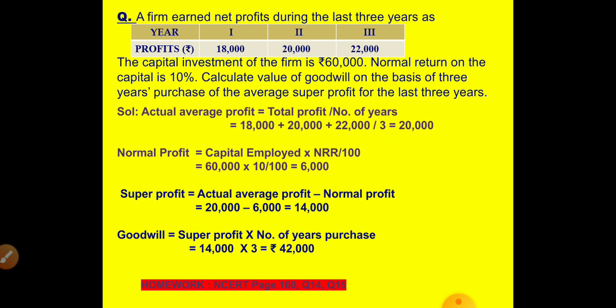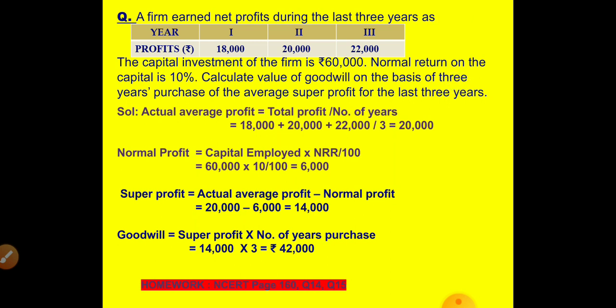So first we have to find the average profits. 18,000 plus 20,000 plus 22,000 divided by the number of years, that is 3. This 3 is different from this years of purchase. Keep it in mind. This 3 is the number of years of profit which is given in the question. And this 3 is the number of years of purchase, the effect that the goodwill will have in future.